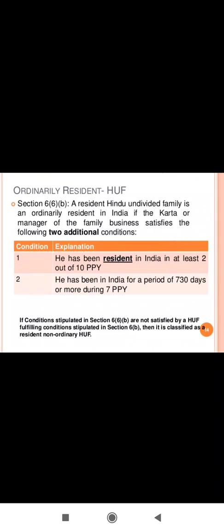Now, if we come to know that he is a resident, then we will have to determine whether the person is an ordinary resident or non-ordinary resident. For this, the person should be resident in India for at least 2 out of the 10 previous years, or the second condition is he should be in India for a period of 730 days or more during the last 7 previous years. So these are the two conditions. If the karta satisfies only one of these conditions, he will be called non-ordinary. If he satisfies both the conditions, then he or she will be called an ordinary resident.